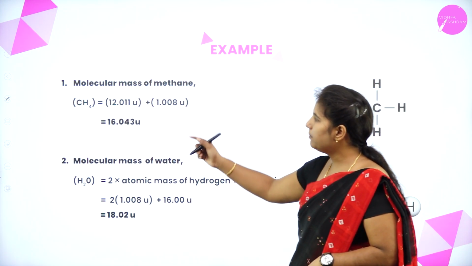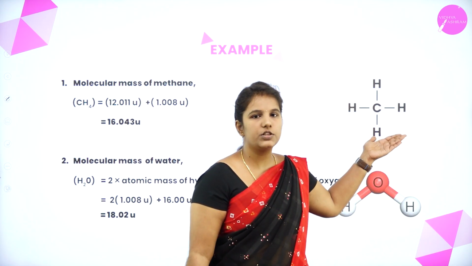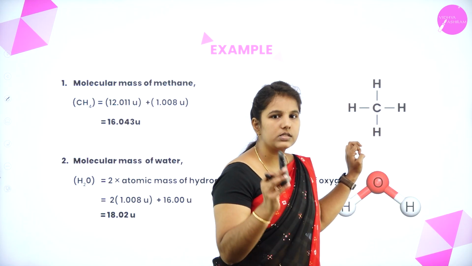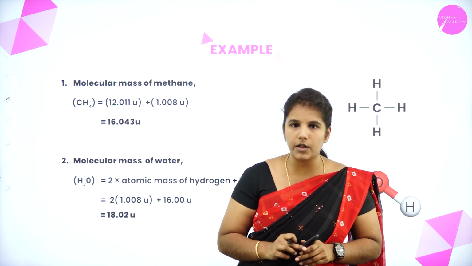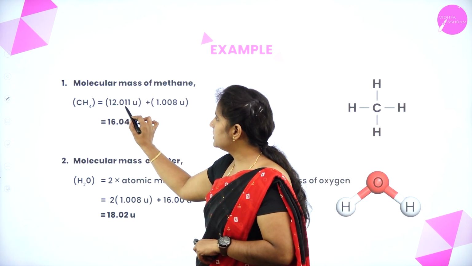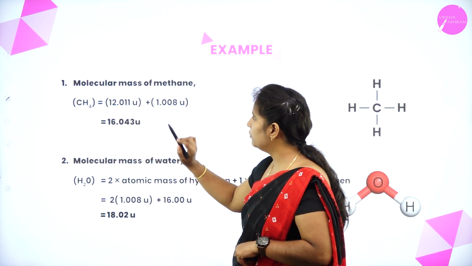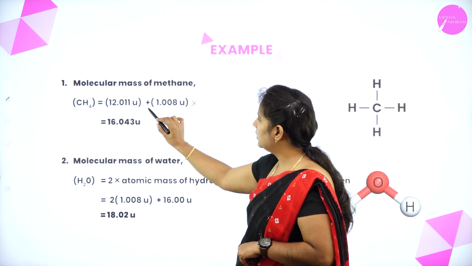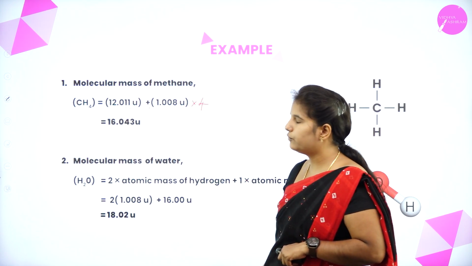So here I am considering the example of methane. This is the structure of methane, which consists of a single carbon atom attached to 4 different hydrogen atoms. So this is the atomic mass of the carbon, plus 1 into 4. Why is it 1 into 4?